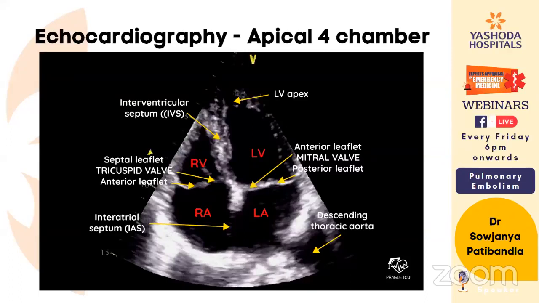The next thing is embolectomy of pulmonary thrombus. It's done by interventional radiologists, indicated in patients who are at risk of bleeding with thrombolysis. Either surgical or catheter embolectomy can be done, where a catheter is passed into the pulmonary arteries and the clot is lysed and retrieved through the catheter.